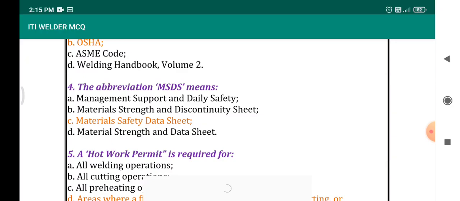The abbreviation of MSDS, it will be mainly seen on the chemical container box. That means material safety data sheet. What are the materials included in the chemical container will be specified in this data sheet. Recently its name is changed to SDS, safety data sheet.